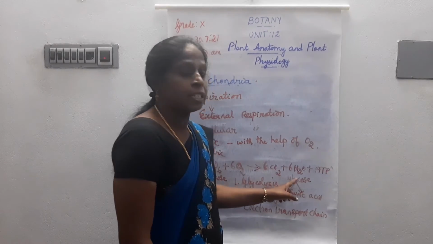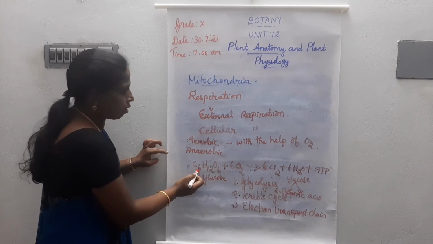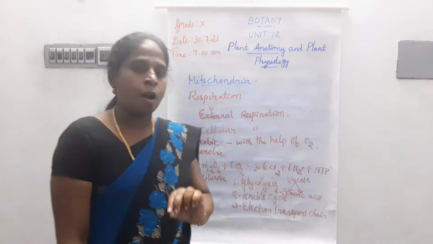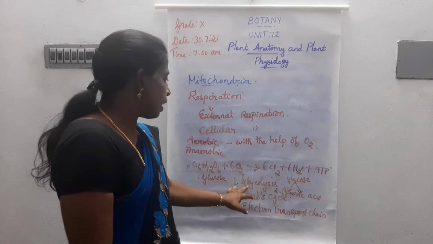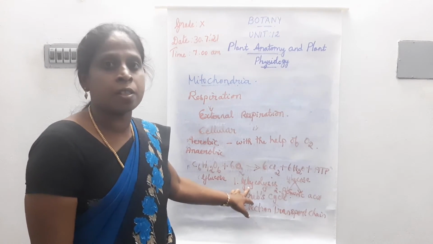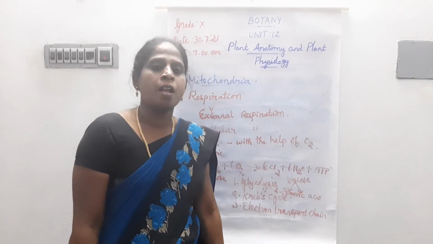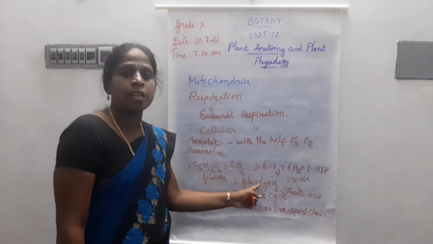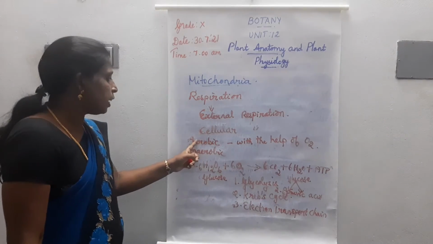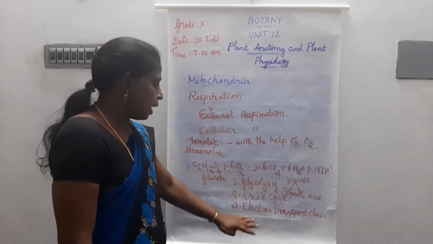Here glucose consists of a 6 carbon compound. This pyruvic acid consists of a 3 carbon compound. Important point: glycolysis takes place in the cytoplasm of the cell. This glycolysis is the common step, or the first step, for both aerobic and anaerobic respiration. That is about glycolysis.